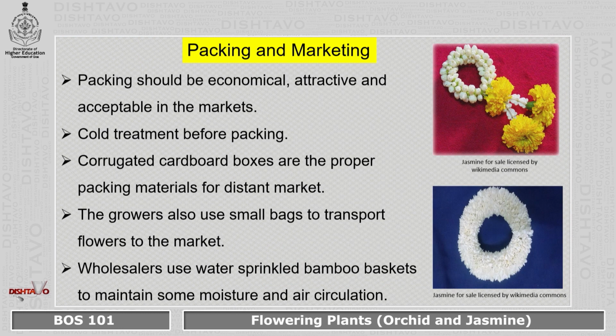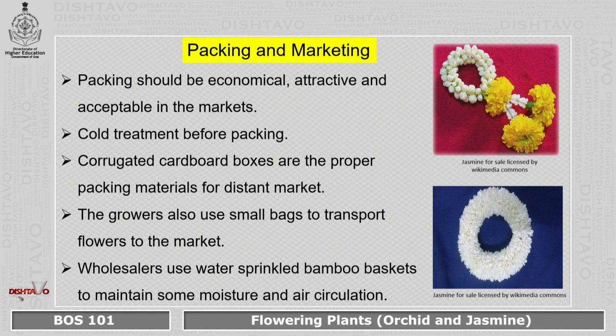Now packaging and marketing. Once again, packaging should be economical and attractive, and it has to be acceptable in the markets. Once harvesting is done, cold treatment is given before the flowers are packed into boxes. We use corrugated cardboard boxes to send these flowers to a distant market. The growers who sell their flowers also use small bags to transport the flowers to the market, simple bags like gunny bags, fertilizer bags, or polythene bags.